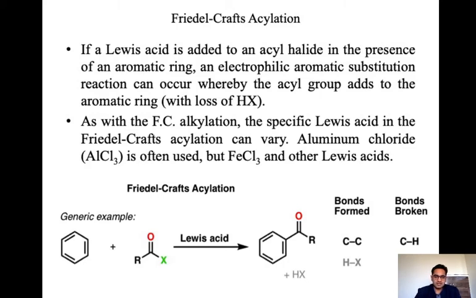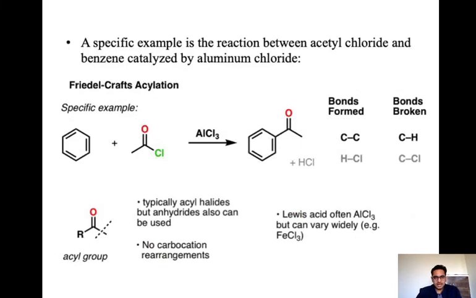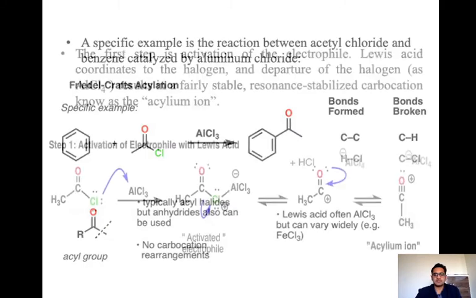Okay, so here this benzene ring is there. So this is the general reaction: acyl chloride, acyl halide, whatever is there. After that we get acylated benzene as the product. Here carbon-carbon bond formation takes place and a carbon-hydrogen bond is broken. In this particular reaction, the specific example is the reaction with acid chloride, or acetyl chloride. So benzene attacks the acid chloride, removal of chlorine takes place, and we get acetophenone as a product. Okay, so these types of acylated products form in the presence of a Lewis acid.